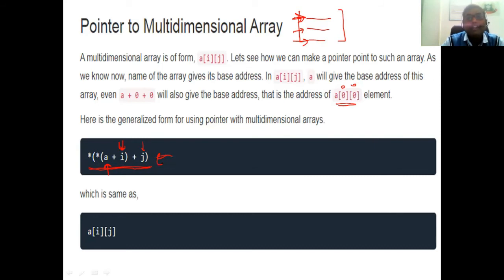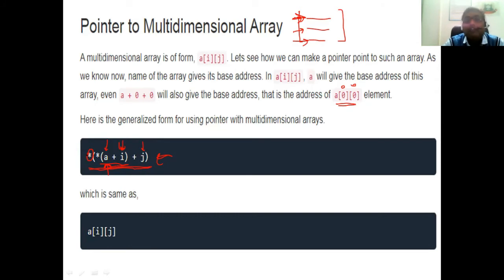Okay, that means we can access the value of a of 2 of 2, a of 2 of 3, a of 2 of 5, whatever size you have given, through that particular statement you will get the values. That means there is first of all a pointer a plus i, where a is the base address plus i, the row value, plus j, the column value. Okay, so the combination of these gives a resultant pointer. So we have to print the value of that pointer.